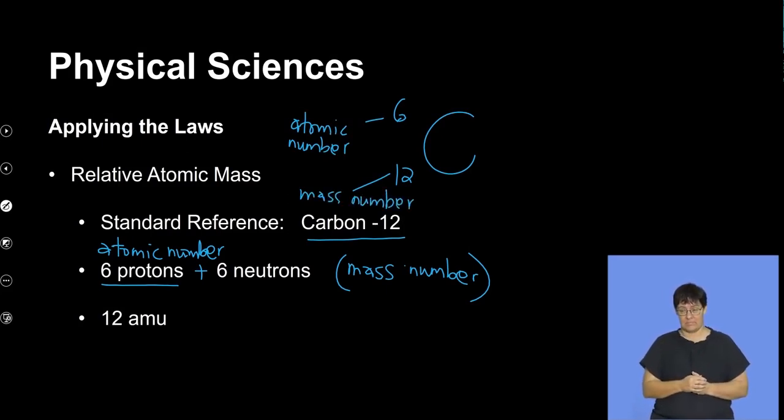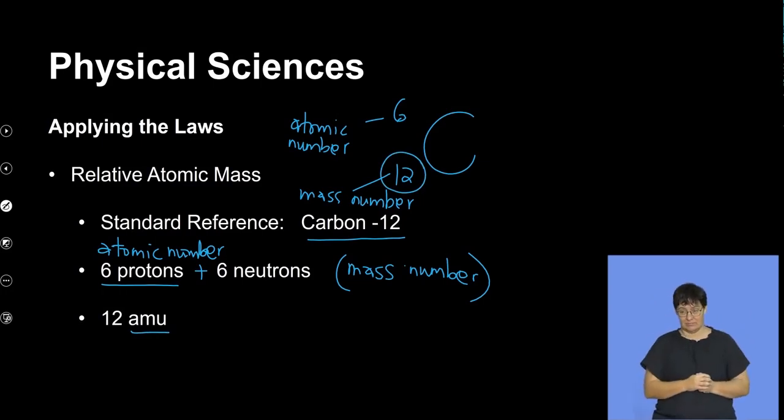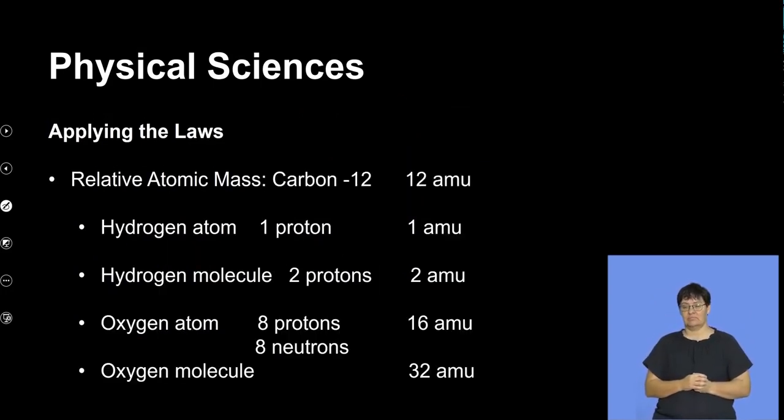So in short, as a method of measurement, we would call this 12, which is the nucleon number, as the 12 atomic mass units. So these are the units that we use. We call them the atomic mass units of an element. We would get these from the periodic table of elements, which is actually that value there next to that symbol, right? Now, if we talk about the relative atomic mass of carbon 12, we would say that its relative atomic mass is 12 atomic mass units.